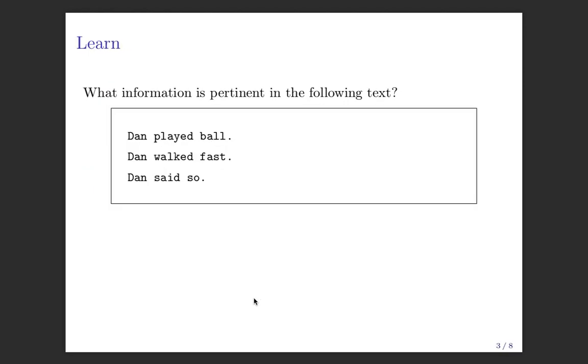So we're not given any extra information. You guys are going to have to get used to solving problems. They're not going to go to Google and give you a task like, oh, can you convert this while loop into a for loop? They're going to give you real world questions to solve using computer science. So suppose we're consuming this text, right? We have a very short book that's comprised of 3 lines. Dan played ball, Dan walked fast, and Dan said so.